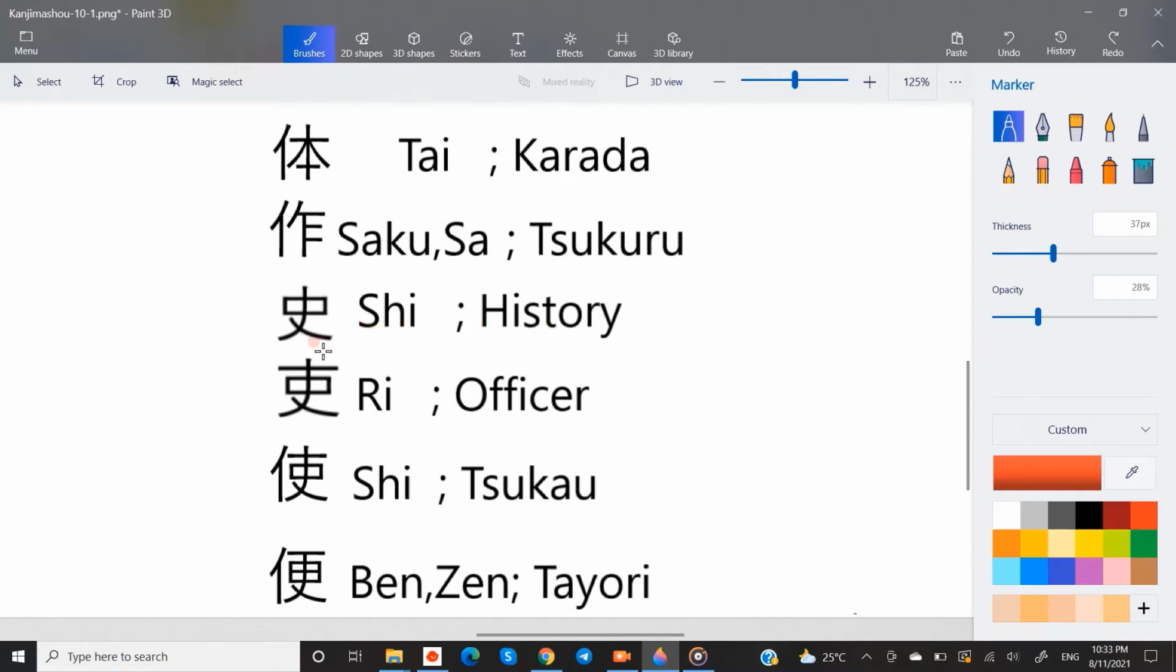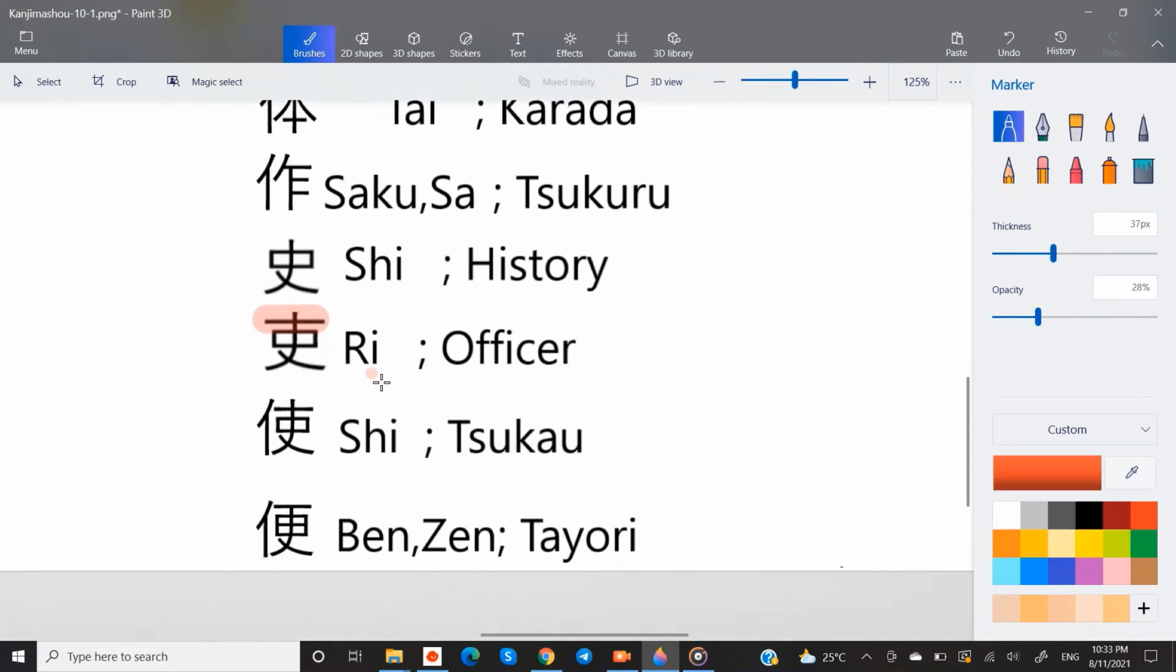Shi, history. This kanji is a radical in other kanjis of N4. This kanji means history. A stroke added to it makes this kanji ri, which means perhaps having a history of work experience. Actual meaning of this kanji is officer.